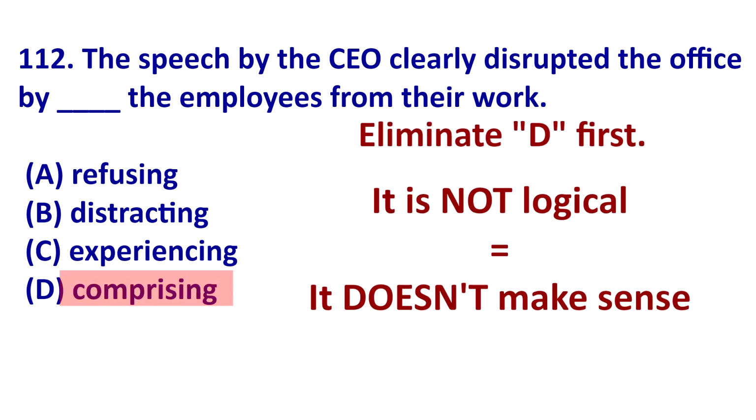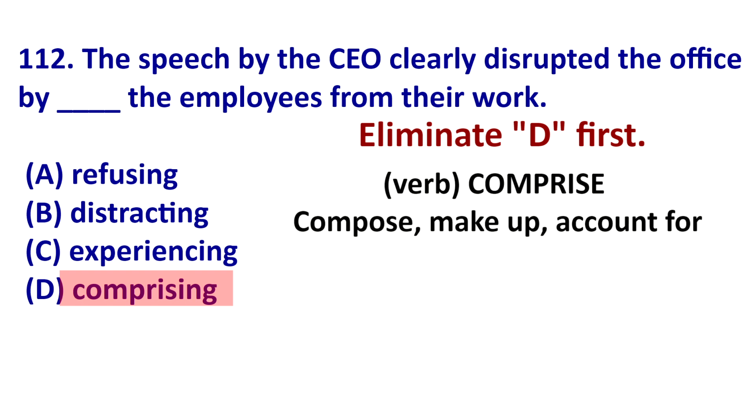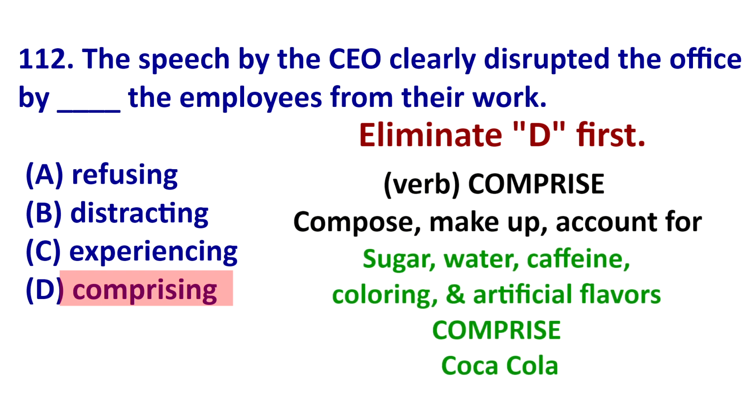First, let's eliminate D. Why? Well, the context doesn't make sense. Comprise means compose, make up, account for. For example, 7 women and 5 men comprise the class. So, the pieces comprise the larger thing. Here's another. Sugar, water, caffeine, coloring, and artificial flavors comprise Coca-Cola. I think. I don't know for sure.